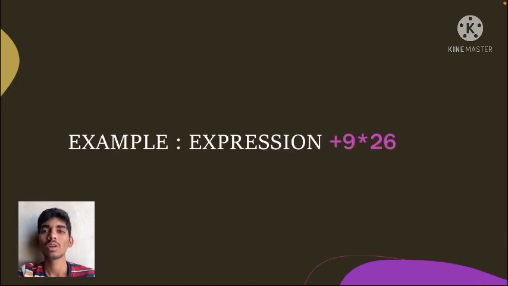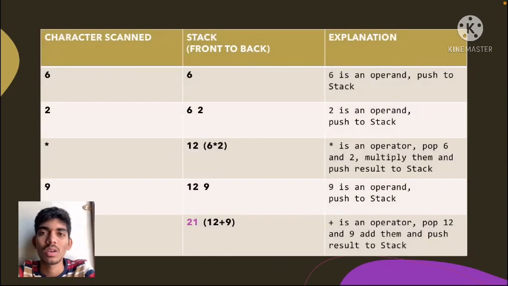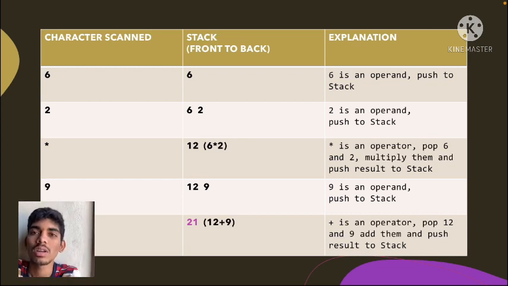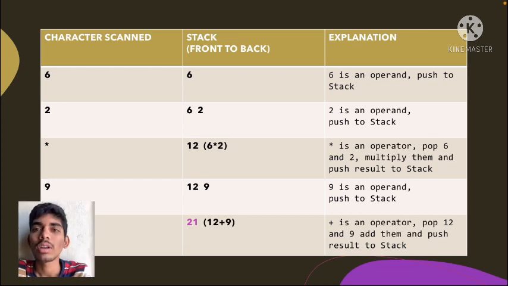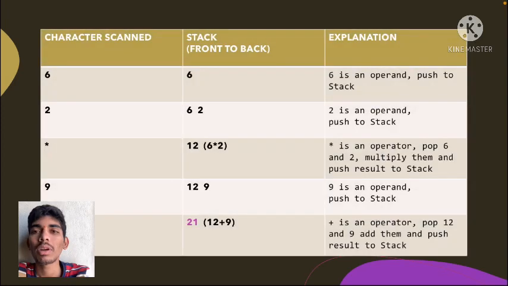Now let us consider an example to understand the evaluation of prefix expression. The expression given is plus 9 into 2 6. First we should draw a tabular column containing three columns: the first column as character scanned, the second as stack, and the third as explanation. From the previous slide, we got the expression plus 9 into 2 6. In this, we will start from back to front.